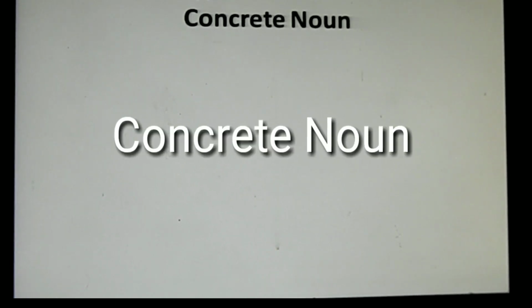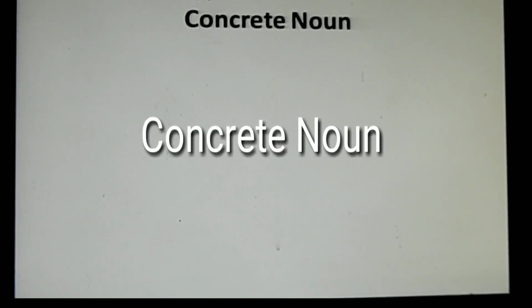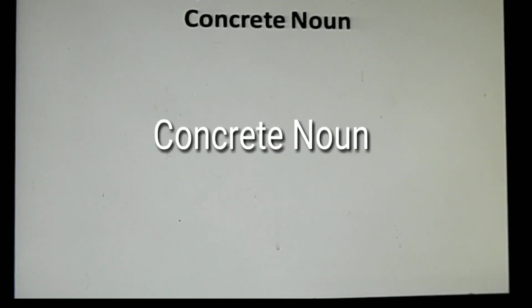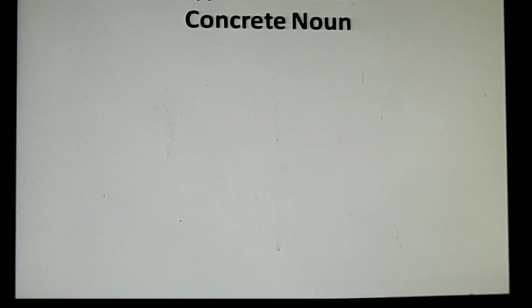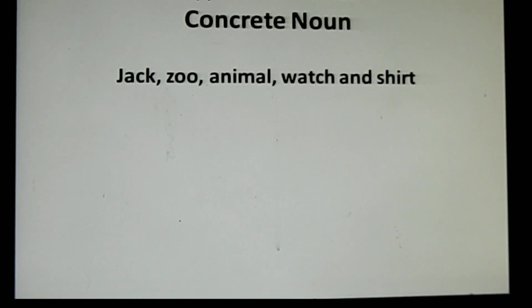Now we begin with concrete noun. What is a concrete noun? Nouns like Jack, zoo, animal, watch and shirt, these are all examples of concrete noun. Why do we call them concrete noun?